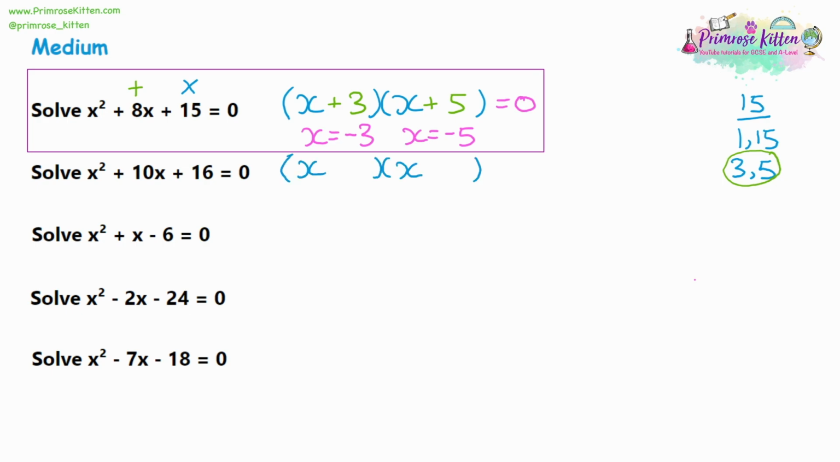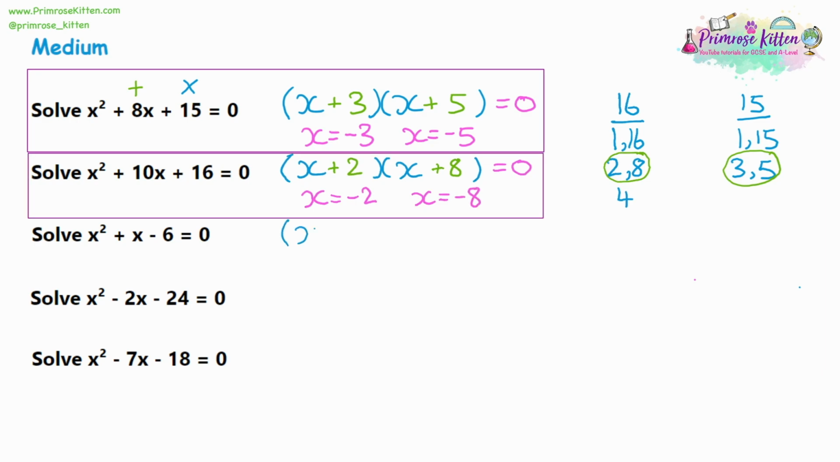Moving on to question 2, set up the brackets. We'll look at the factors of 16, that second number. So divide it by 1, divide it by 2, can't divide it by 3, and we can divide it by 4. Now we need to see which ones of those are going to give us the 10. So I think the 2 and 8 are going to give us 10. So we put the 2 and the 8 into the brackets. Make it equal 0. So we're just going to take the numbers in the brackets. Positive 2 will be negative 2, and a positive 8 will be a negative 8. So we're just flipping the signs. Same thing for question 3. Set up the brackets. Look at the factors.